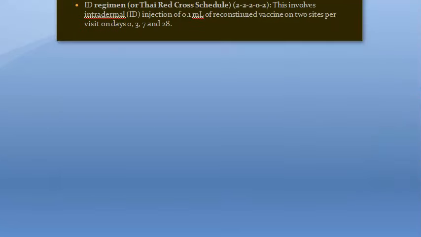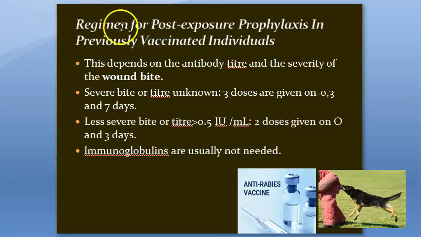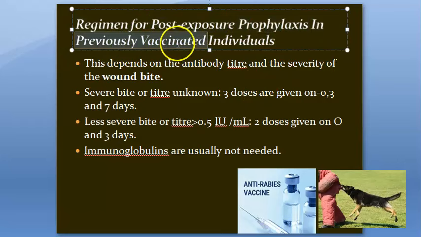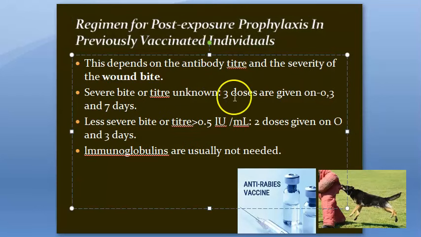Moving on, guys. If a person was previously vaccinated and then got a dog bite, what is the post-exposure prophylaxis that you will give? To that person, you will again give vaccine based on the severity of the wound.